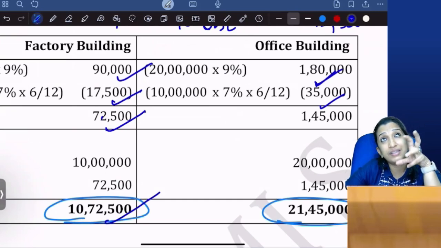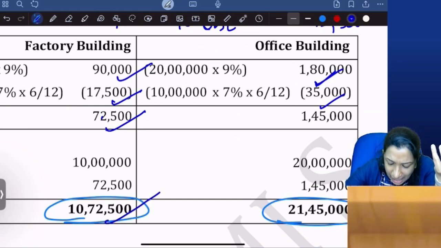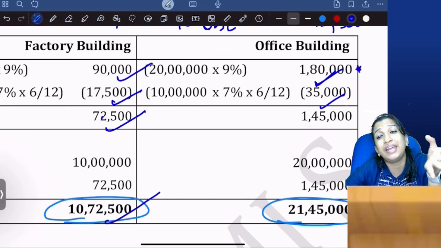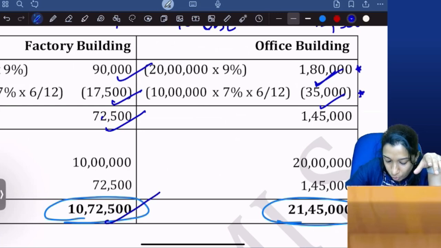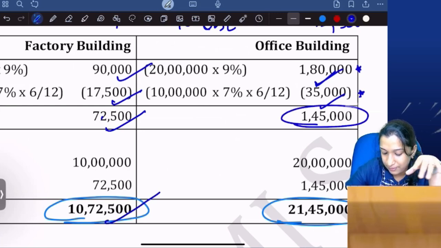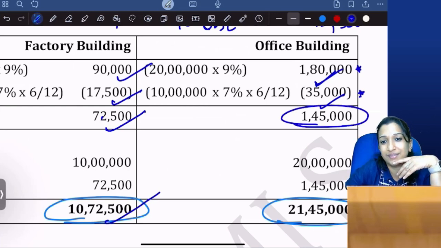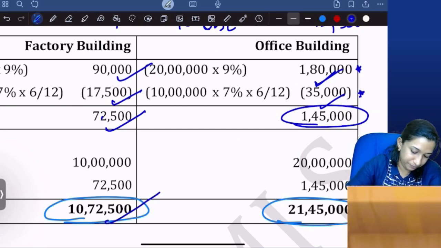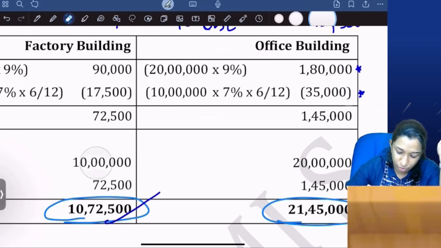And on the next 10 lakhs, I used only after 6 months, which means for 6 months it was idle. Definitely, I am incurring expense and I am getting income. So net only I am capitalizing. Are you clear? Is there a doubt? If there is a doubt, please comment below. I'll clarify it.